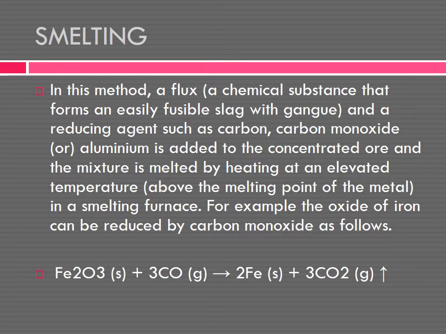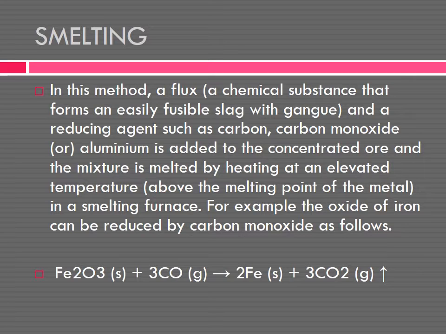In the extraction of crude metal, the sulfide ores are converted to metal oxides. Now, the metal oxides are converted to a metal. In the smelting process, Fe2O3 is a metal oxide, which reacted with CO, carbon monoxide, which is a reducing agent. When a metal oxide reacts with the reducing agent, we will get a metal. We have got iron, Fe, a crude metal. This is the example.